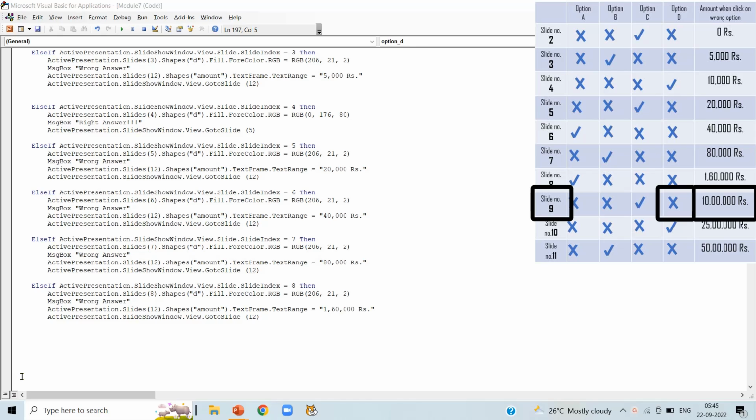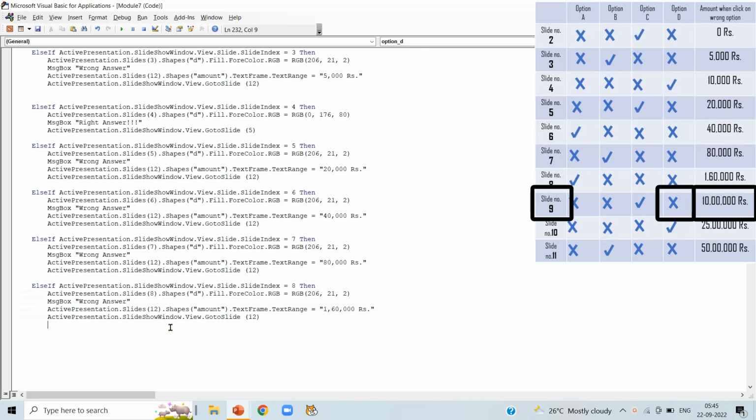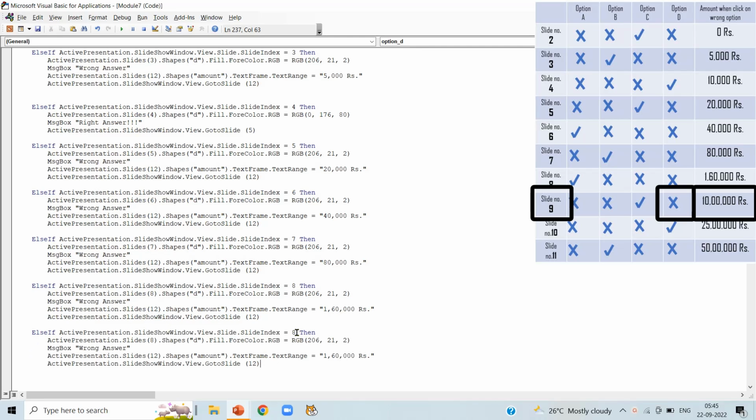Now we can notice in slide number 9 option D is having wrong option. So copy the code of the wrong option and paste it here. In the first line change the slide number to 9, and in the second line also change the slide number to 9, and the amount when we click on wrong option is 10 lakh here.